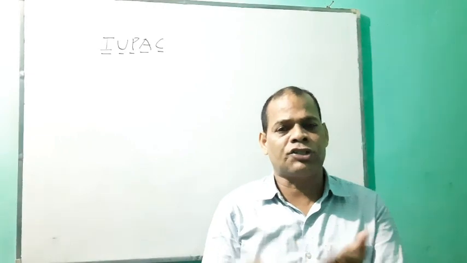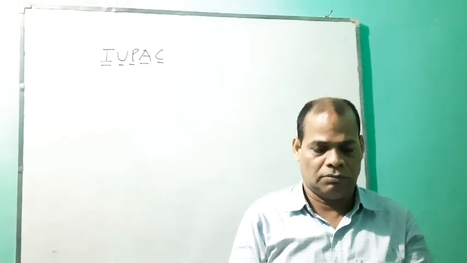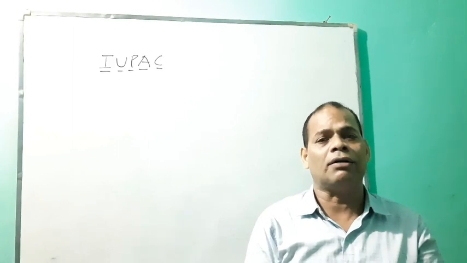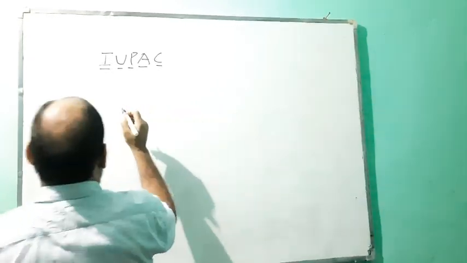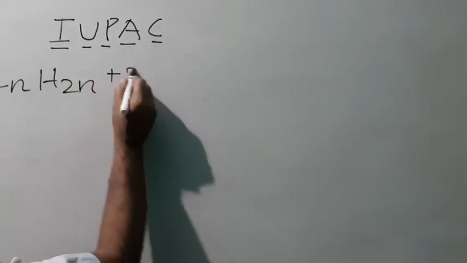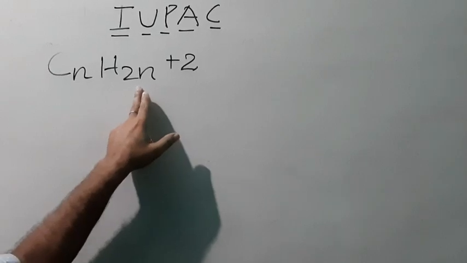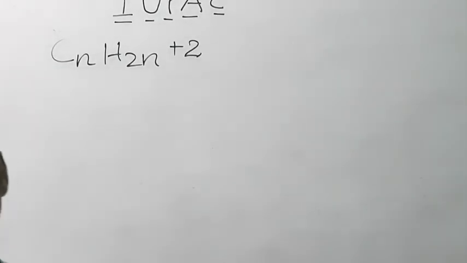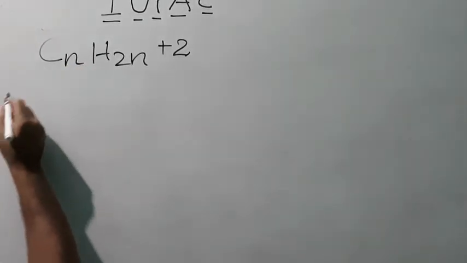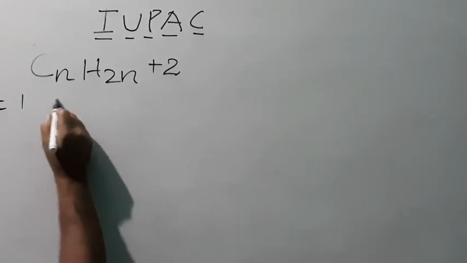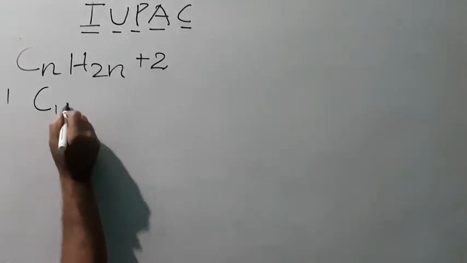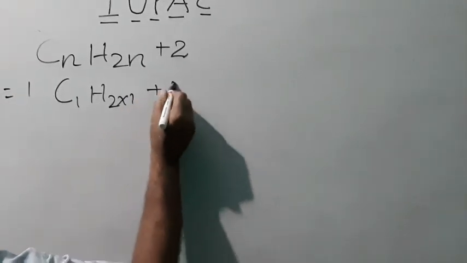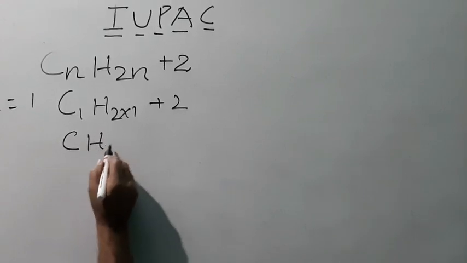My dear students, yesterday we discussed the alkanes, whose general formula is CnH2n+2, where n stands for the number of carbon atoms. So if you take n equal to 1, then we have C1H(2 into 1 plus 2), so CH4.